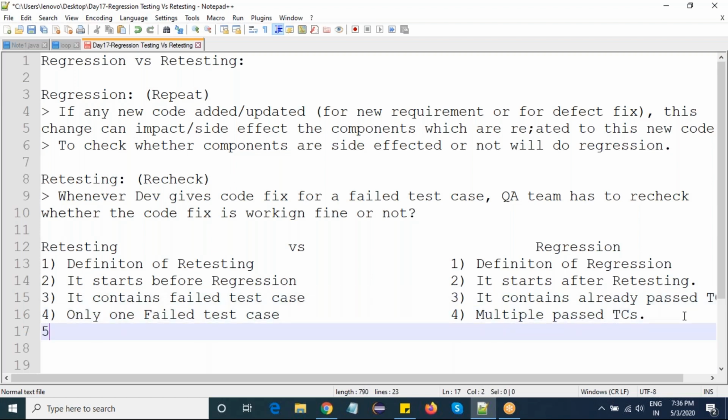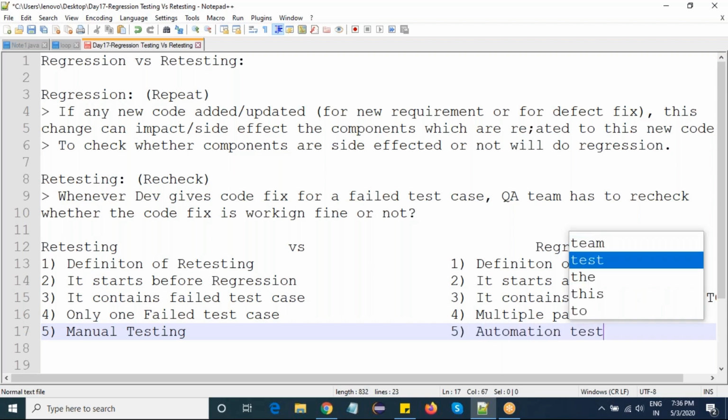The last difference. Retesting is nothing but, the defect is fixed, I need to retest, right? So it always follows the manual testing process. Sometimes we go for automation, sometimes only manual. Maximum we prefer manual only. For regression, obviously we are doing repetitive things, right? Why do I need to go for manual again? It is a waste of human effort. That's why I go for automation. Automation testing is preferred here.